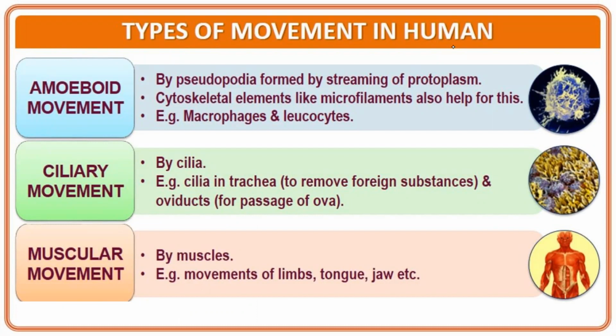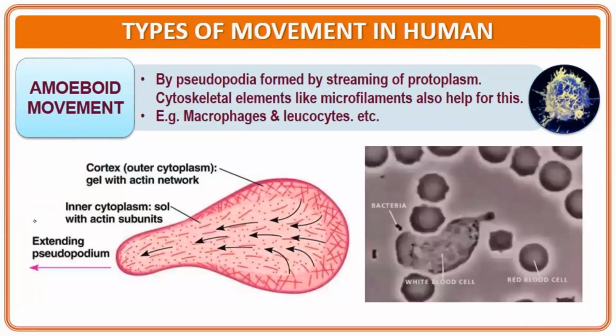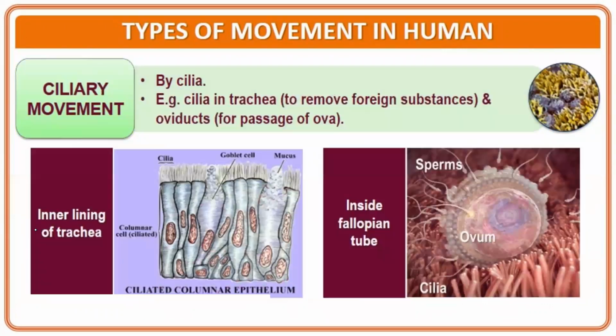The other type of movement is ciliary movement, which takes place by cilia. Examples are the cilia in the trachea to remove foreign substances, and in the oviduct for passage of ova. Then come the muscular movements, which take place by muscles, like the movements of limbs, tongue, jaw, etc.